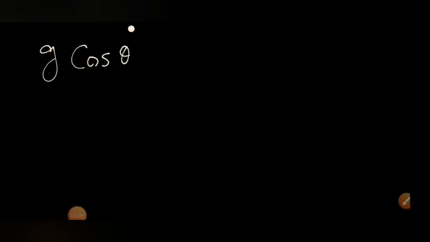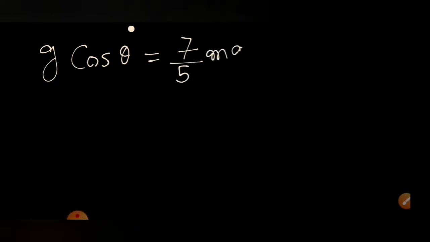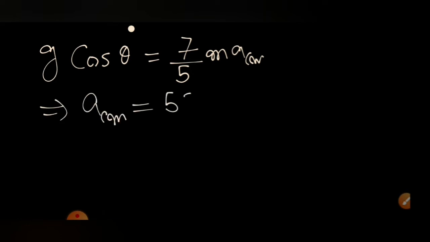Adding these two equations, we get g cos theta is equal to 7 by 5 ACM, or ACM is equal to 5 g cos theta by 7.